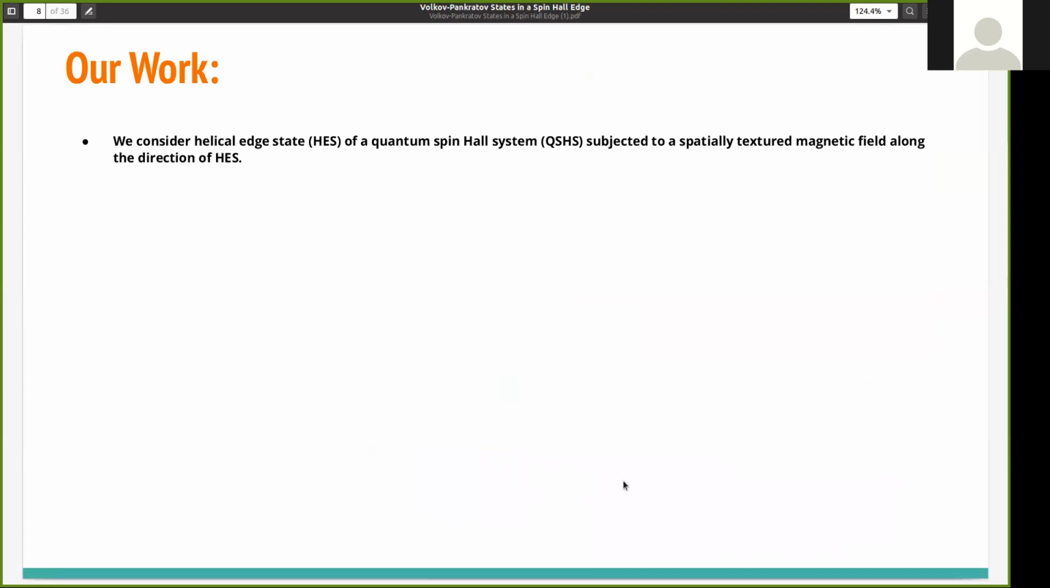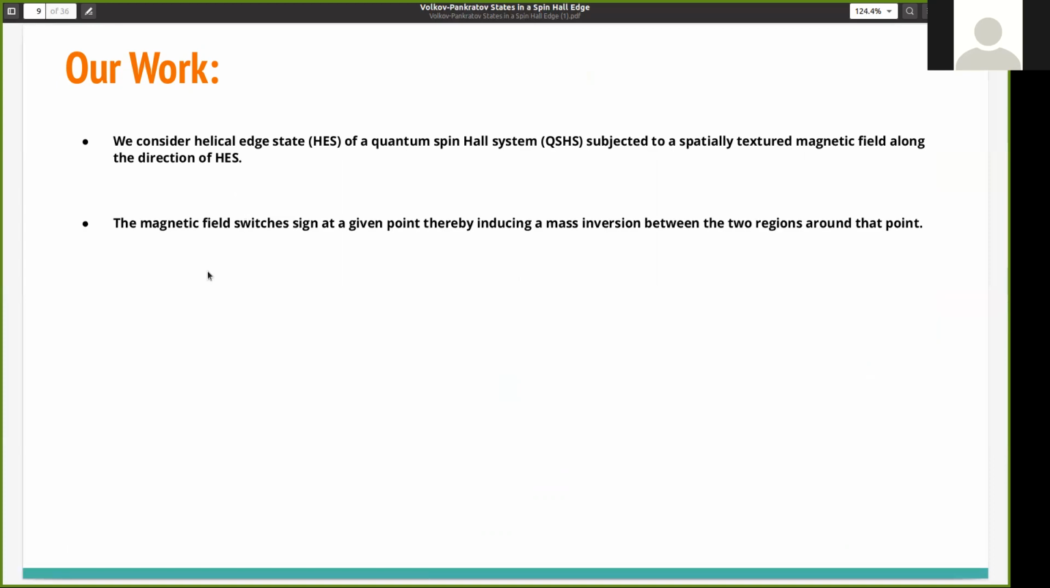So basically what we have done is consider a helical state of a quantum spin Hall system subjected to a spatially textured magnetic field along the direction of the helical state. This magnetic field switches sign at a given point, thereby inducing a mass inversion between the two regions around that point.